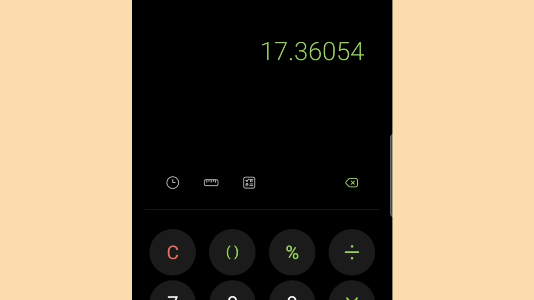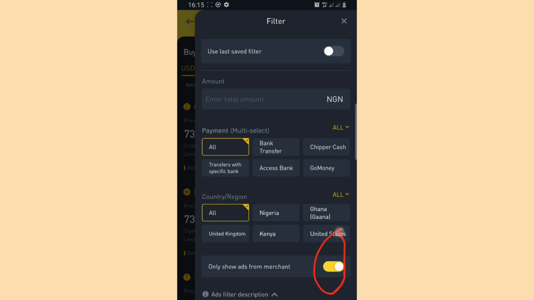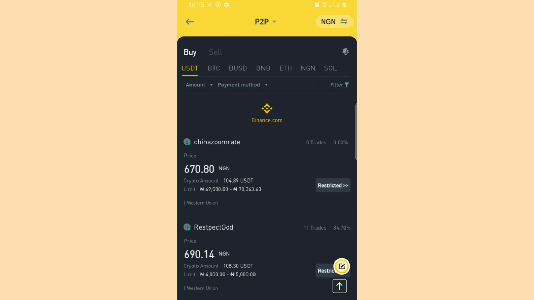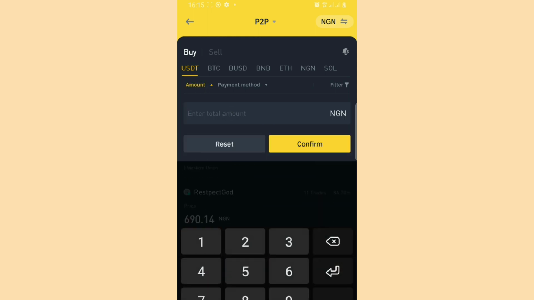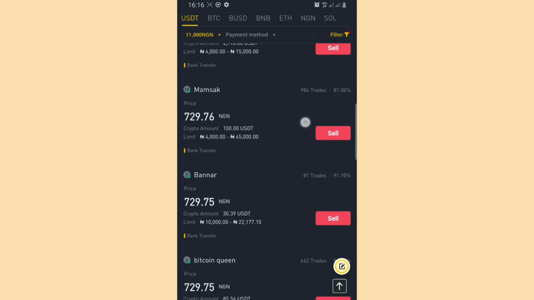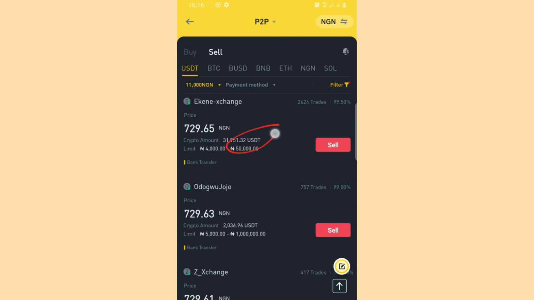Now let me go and check what it is in Naira. I copy this. All right, so let me filter this. The reason why I filter this is because I want to get the best price. Okay, so let me go over to amounts. Let me assume that 70,000 will be within the range of 11,000 or so. Let me type in 11,000 naira under amount. Okay, and now go to the sell option. The prices have actually increased. I don't want to use these guys that remove 100 naira. Let me go down. Let me use this particular guy here.